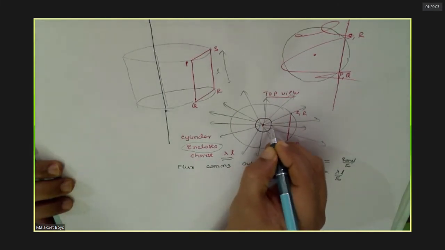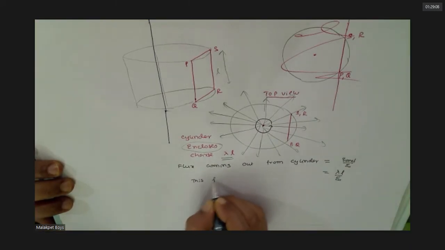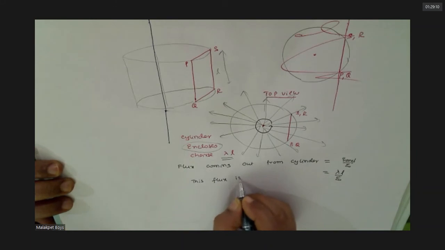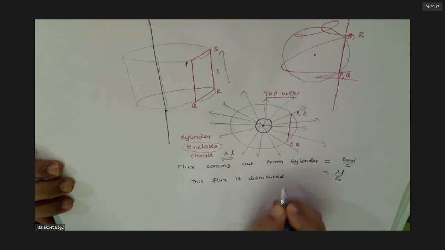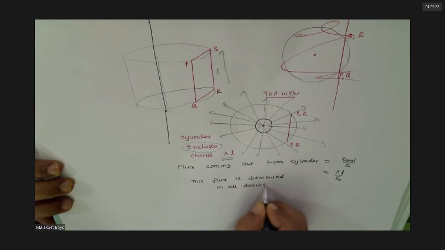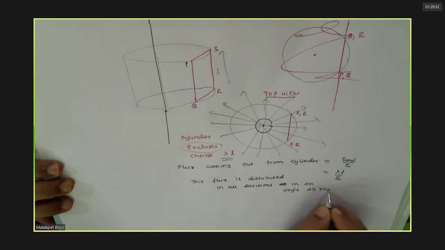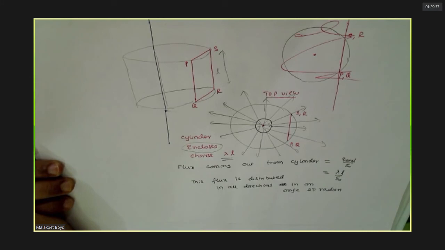What is the angle totally? 360 degrees, that is 2 pi radian. Do you agree with this? Clear?